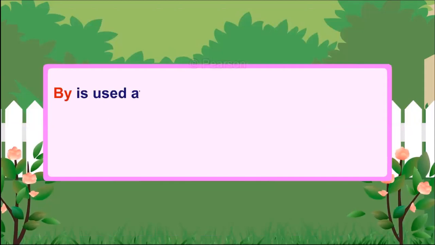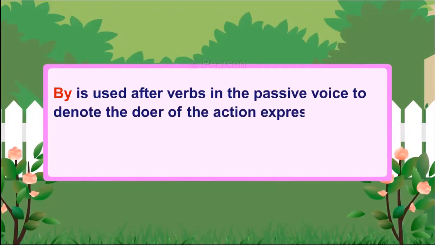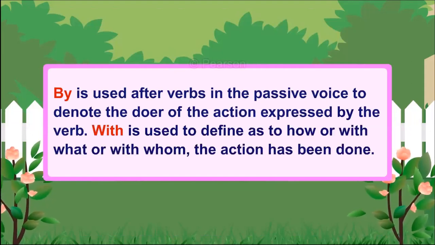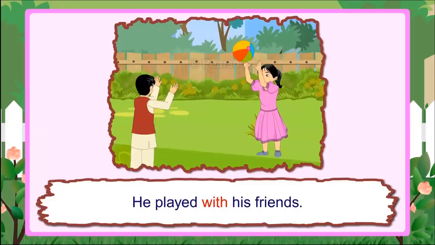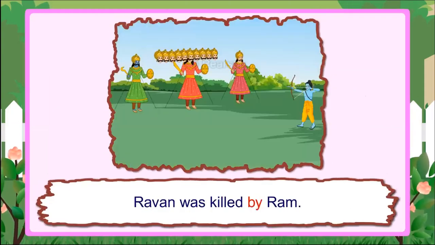By is used after verbs in the passive voice to denote the doer of the action expressed by the verb. With is used to define as to how or with what or with whom the action has been done. Example: he played with his friends. Ravan was killed by Ram.